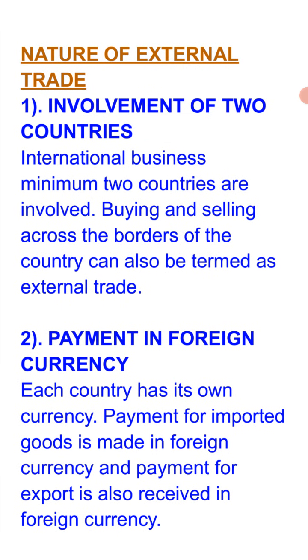Now, the nature of external trade. The very first point in depicting the nature of external trade is the involvement of two countries. It is essential that at least two countries must be involved in international trade, and there is no criteria for the maximum number of countries. And the second and last point is payment in foreign currency. Whatever the transaction, either buying or selling, it will involve foreign currency. If you are buying goods, you have to make the payment in foreign currency, and if you are selling goods, you will get some type of foreign currency from the rest of the world.